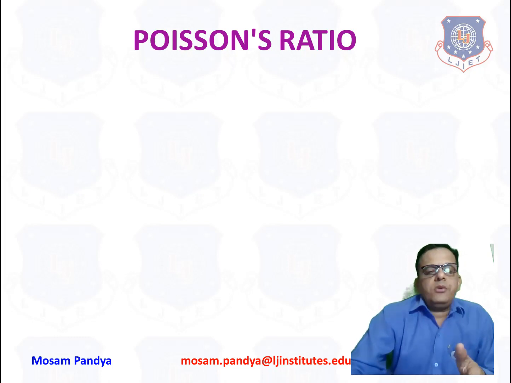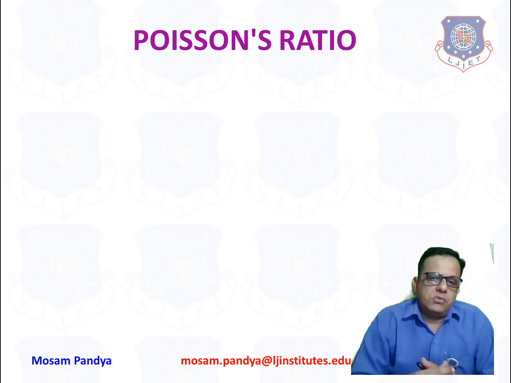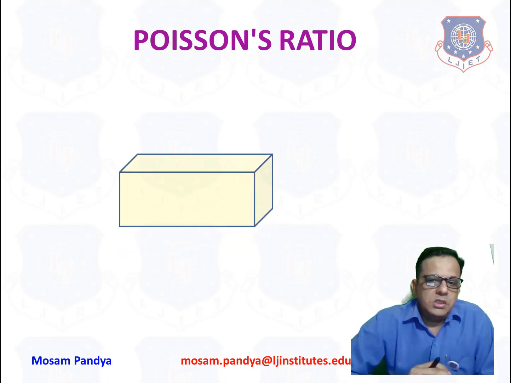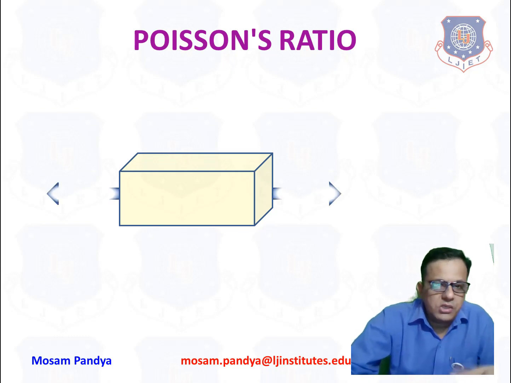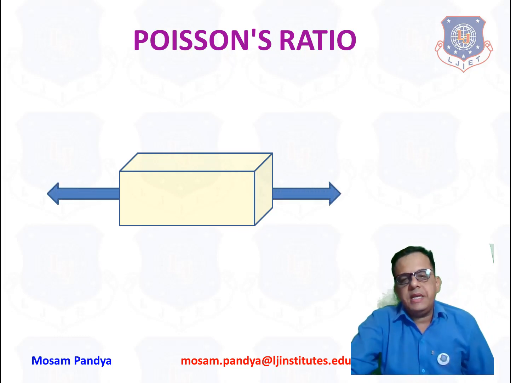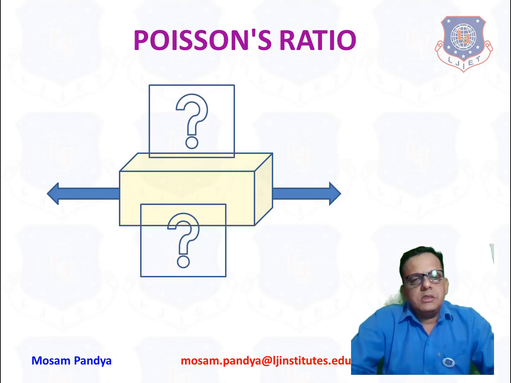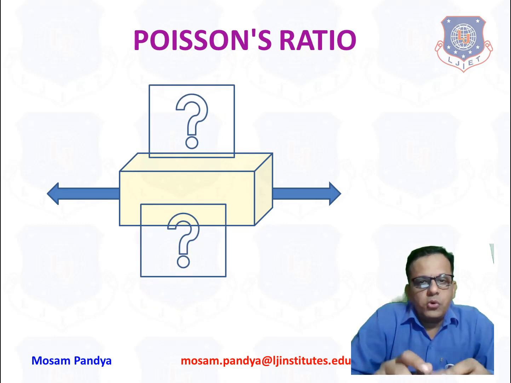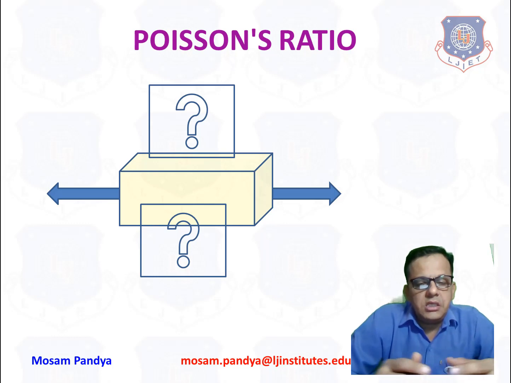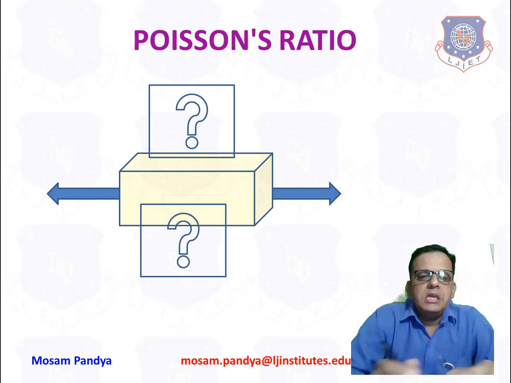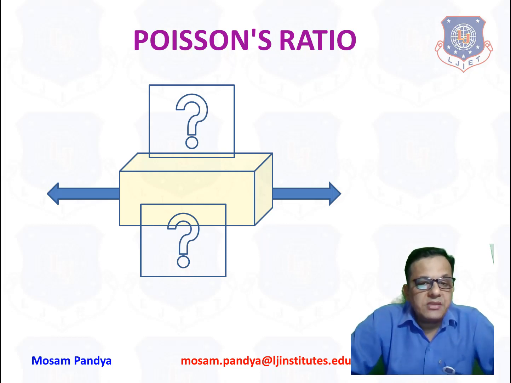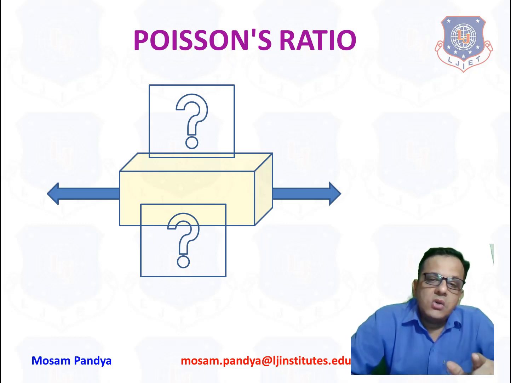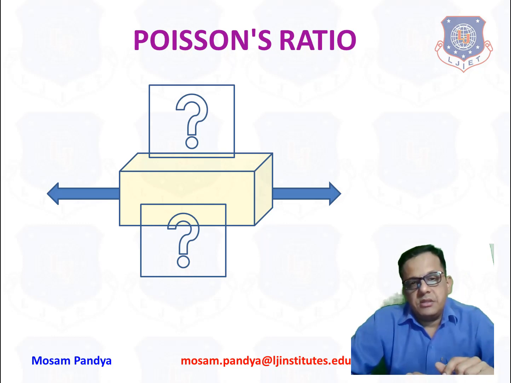Now third term we are introducing here is Poisson's ratio. So what is Poisson's ratio? Once again, let us take one cuboid. Now we are gradually entering toward the three-dimensional idea, and if we apply force in the axial direction, say here we are applying tensile force, what will happen to x axis? What will happen to y-axis direction, what will happen to z-axis direction?